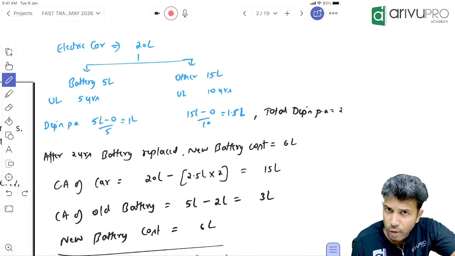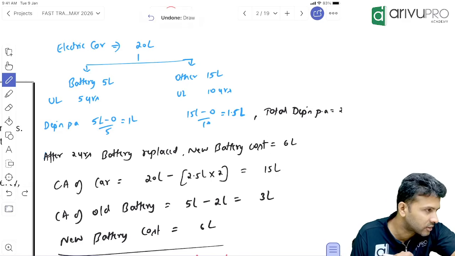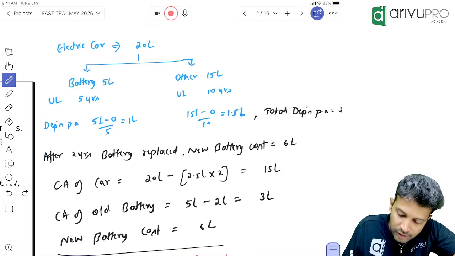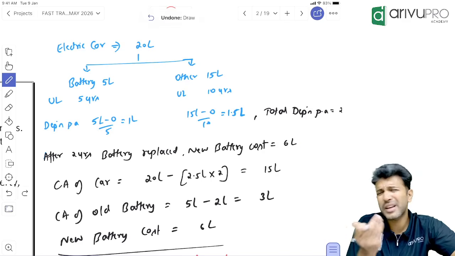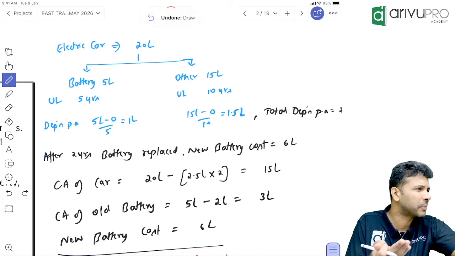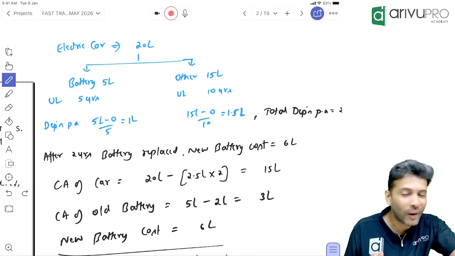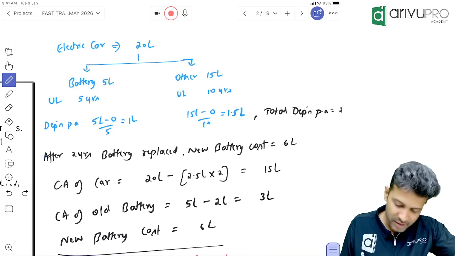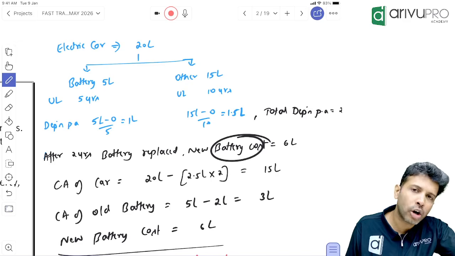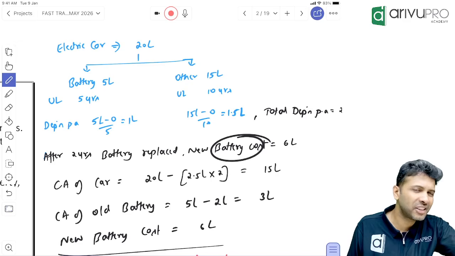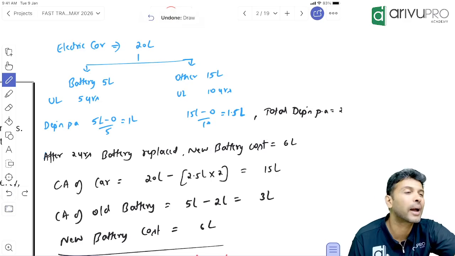Done now. Now, did you replace the new battery? Yes. How much is the new battery costing? 6 lakh. Will 6 lakh cost be transferred to SPL or capitalized? Capitalize. Obviously, from new battery, RC will be there, no people. What is RC? Full form, I know, recognition criteria. But what are those criteria? Future economic benefits. Sir, if you're buying a new battery, obviously there will be some future economic benefits. Cost also can be measured reliably. RC is met. So this new battery cost is transferred to SPL or capitalized?